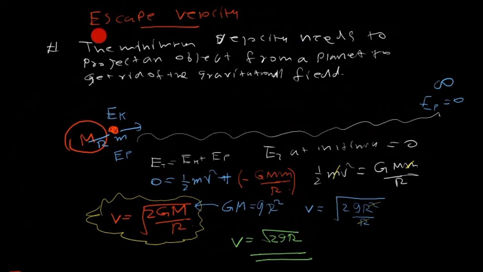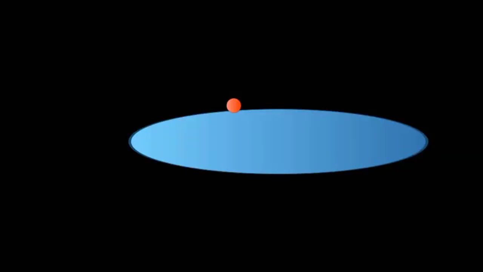Next, very interesting here is the escape velocity, the minimum velocity required to project an object from the planet to get rid of the gravitational field, that is the definition. We have seen in cricket, baseball and football matches, the players hit the ball and the ball reaches some height and returns to the ground. If the player hits very hard, it will move a very long distance and come down.